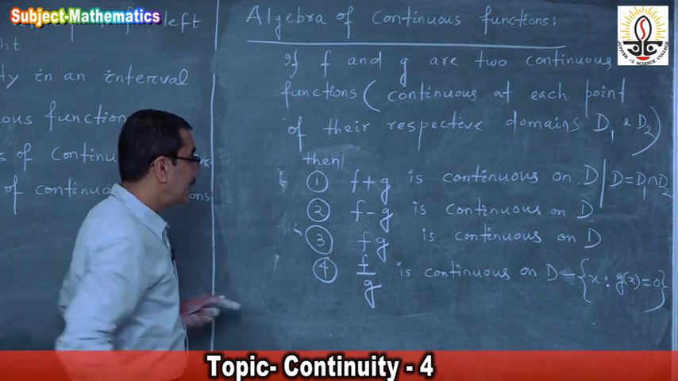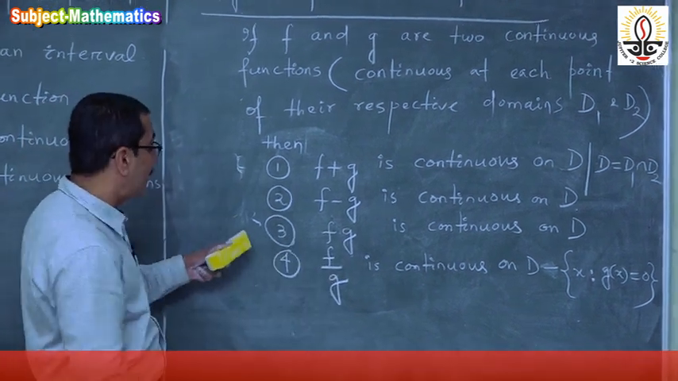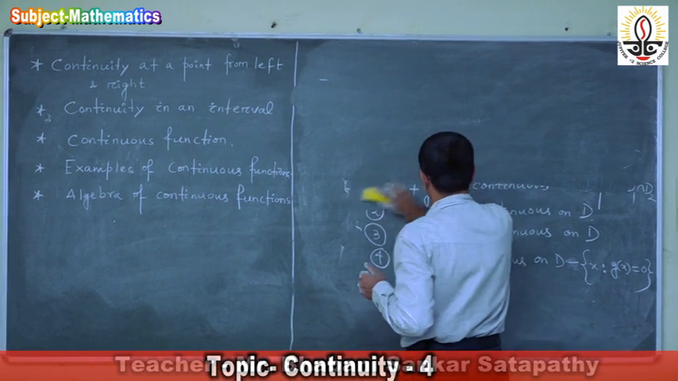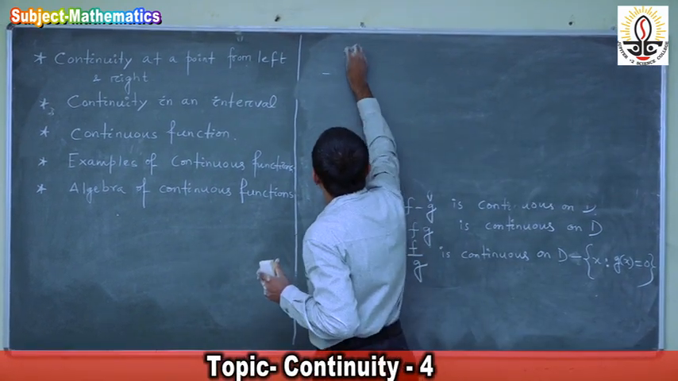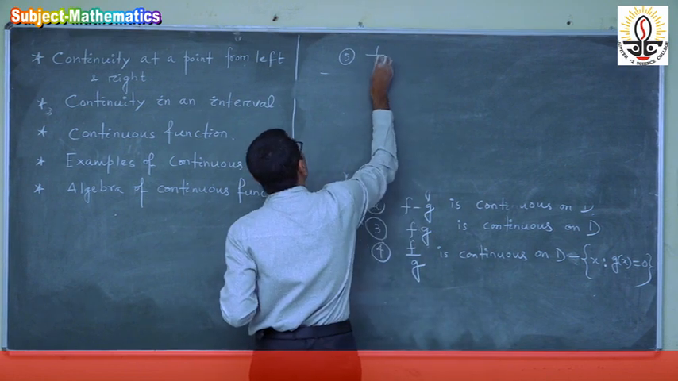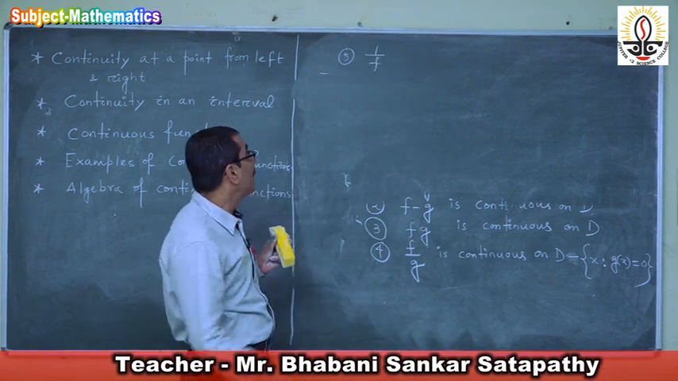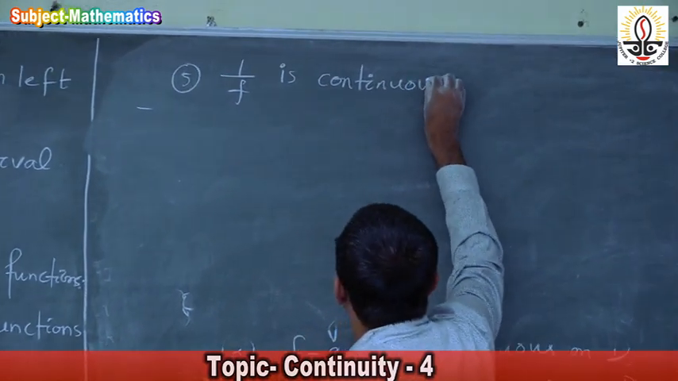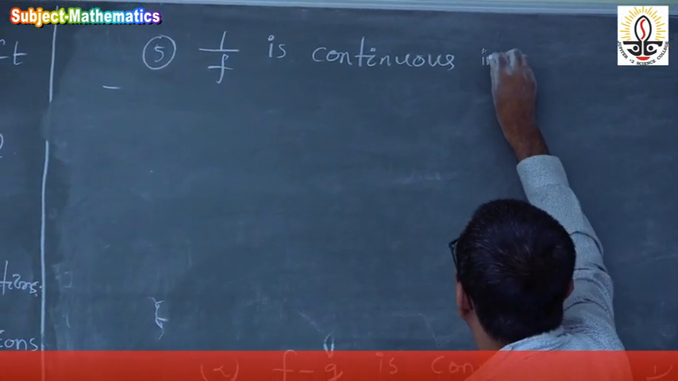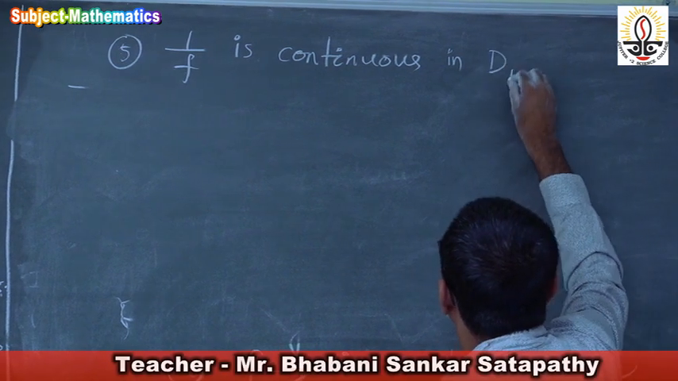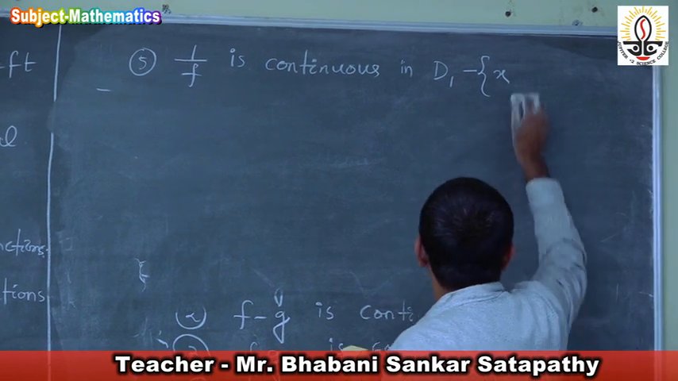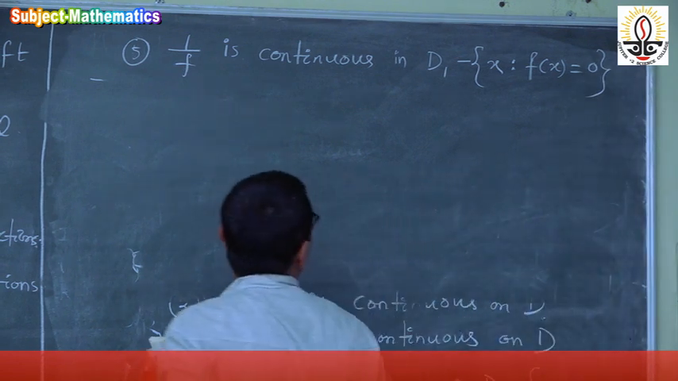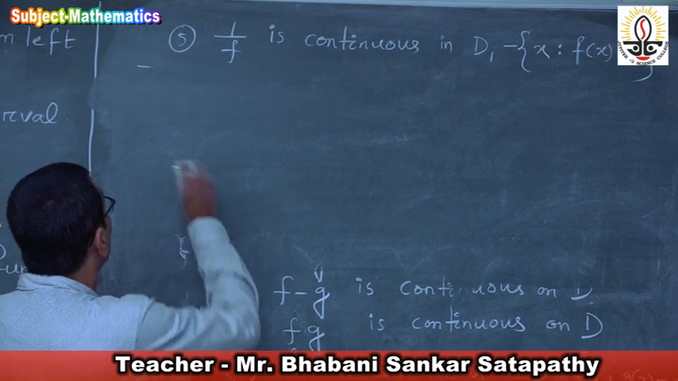So this is the fourth algebra. Then we come to the fifth algebra, which is 1 by f. 1 by f is continuous in D1 minus the set of all x such that f of x is equal to 0.